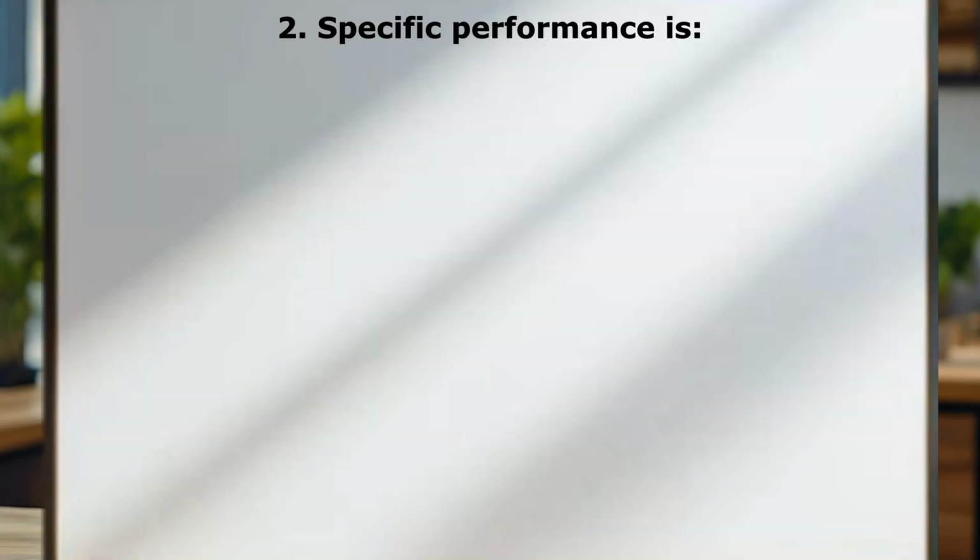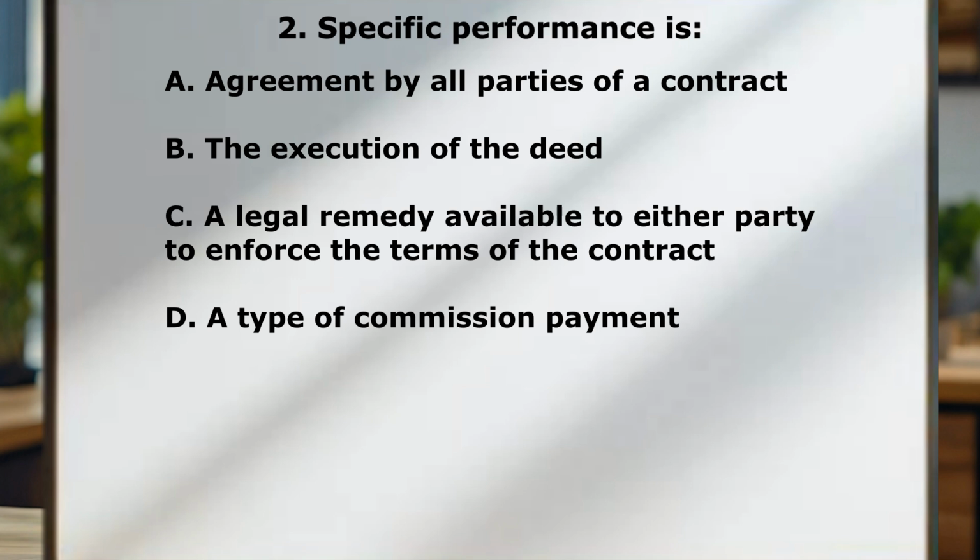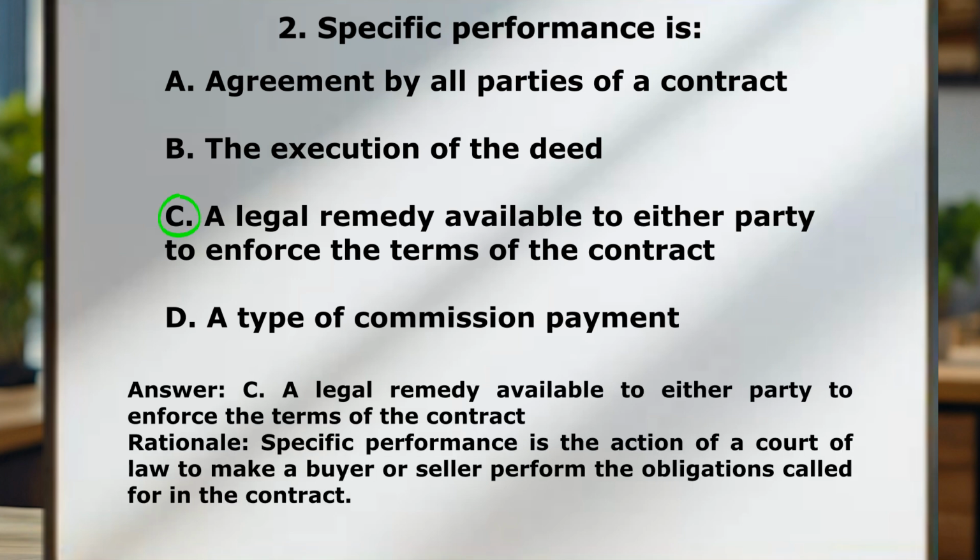Question number 2, specific performance is A, agreement by all parties of a contract. B, the execution of the deed. C, a legal remedy available to either party to enforce the terms of the contract. D, a type of commission payment. Correct answer here is C, a legal remedy available to either party to enforce the terms of the contract. So specific performance is the action of a court of law to make a buyer or seller perform the obligations called for in the agreed upon contract. This question is a good example of if you just know the definitions of these words, you're going to get